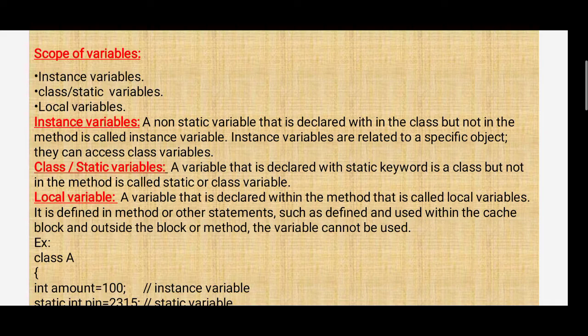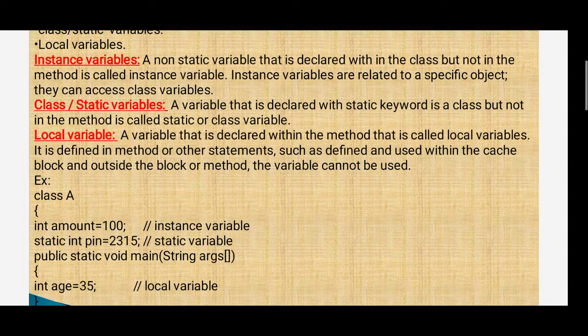It is defined in a method or other statements, such as within a catch block, and outside the block or method the variable cannot be used.